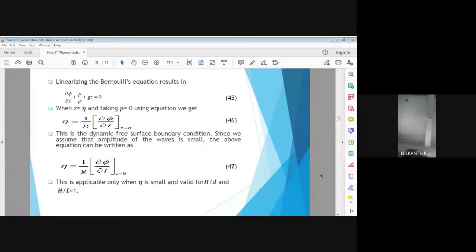Anybody from the participant side? Hello, can you speak? We can discuss, but also we can look at this equation.